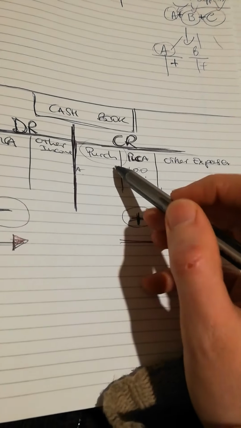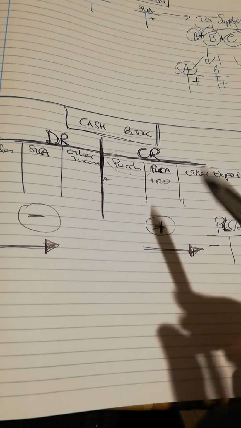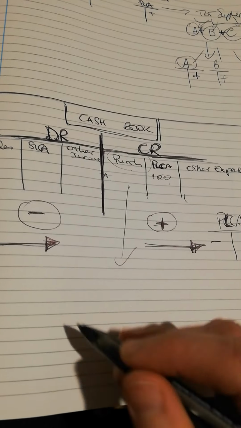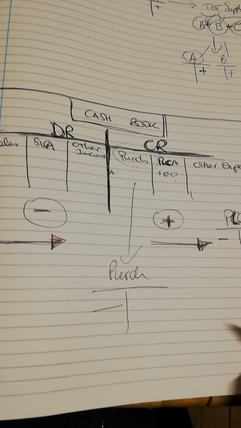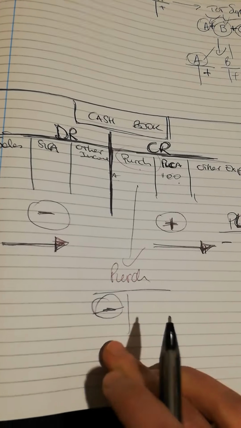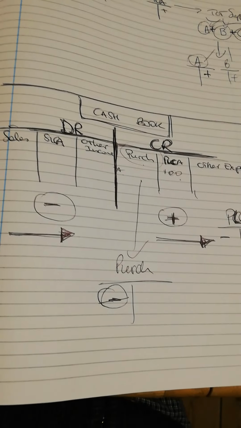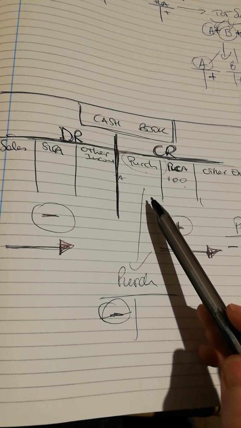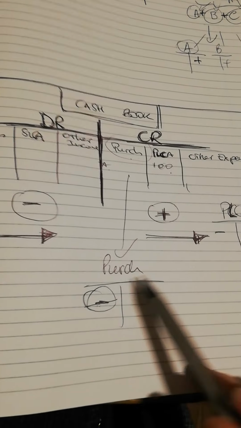It's the same as when we have a purchase in the cash book: it will be on the credit side, but when we record it on the other side, in purchases, of course this will be a debit, because it's a purchase that we are making, so we have less money. This will be on the debit side.